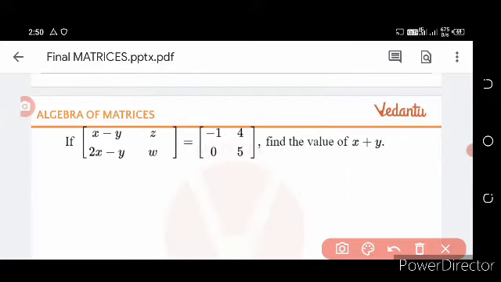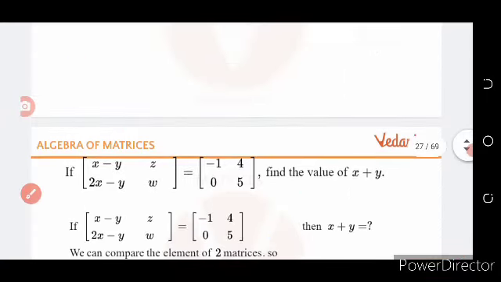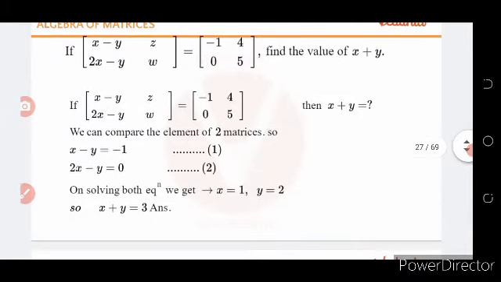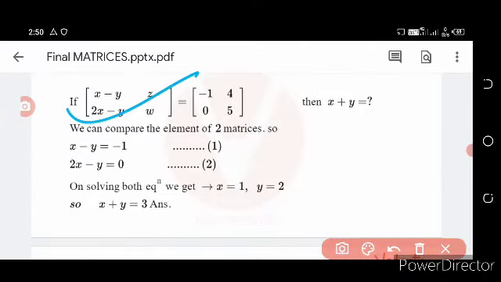Okay, so this is the process. x plus y is equal to 3. This is the answer.